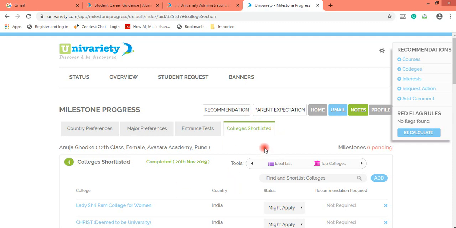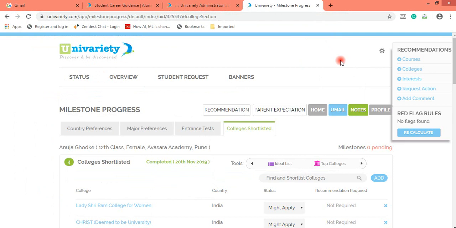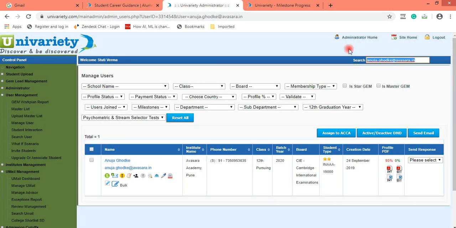Now let me show you a glimpse of a grade 9 and a grade 10 student's profile. So I just want to show you this grade 11 student profile, friends, just to make you understand that depending on the ideal career journey, your options in the interaction type reflect.